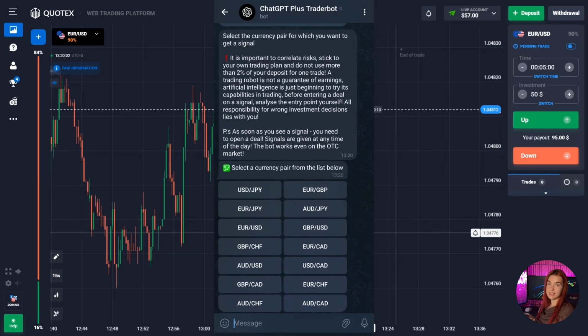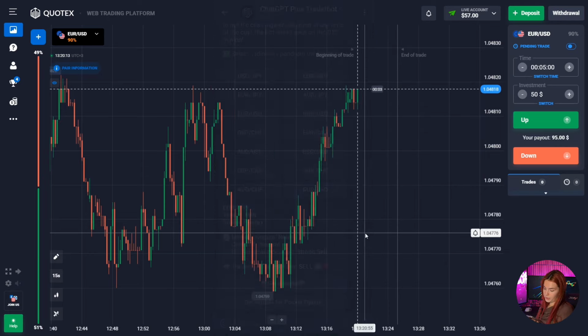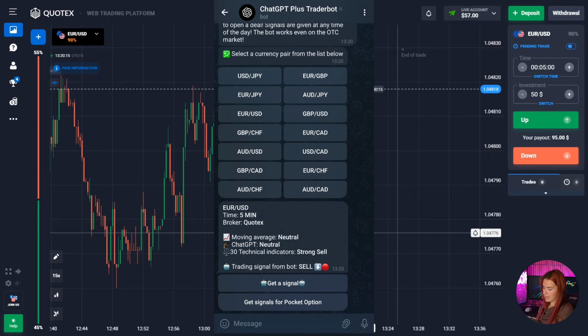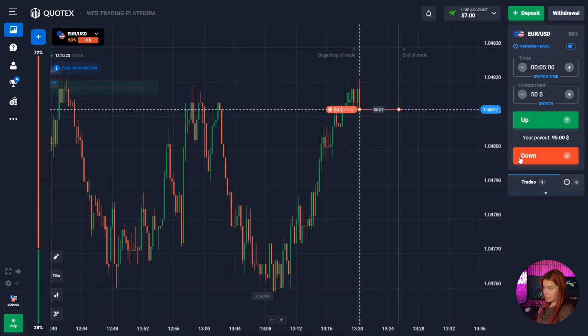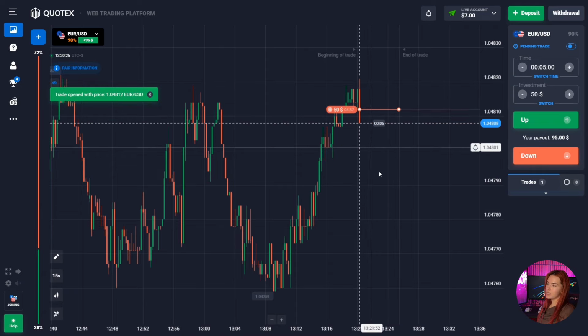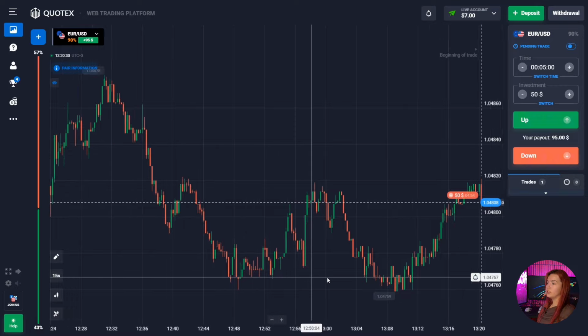So guys, now let's start our trading session and I will request the first signal from this chatbot. To do this, I need to open Telegram and in the chat with the chatbot where several currency pairs are presented, I select the currency pair I need. This is how I request a signal from this chatbot, and as you can see, the chatbot sends us instructions. So here it advises me to open a deal for 5 minutes to go down, and let's press the red button. That is, as we understand it, the chatbot assumes that the price will move down in the near future.